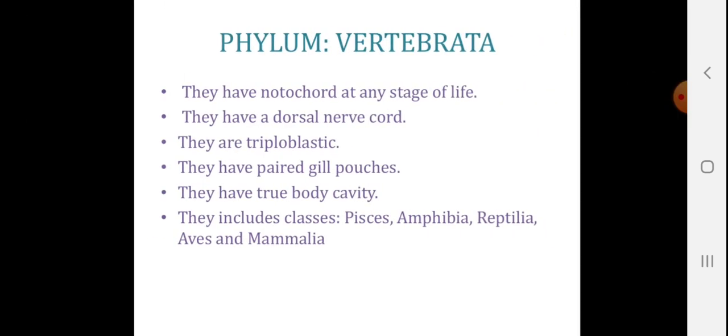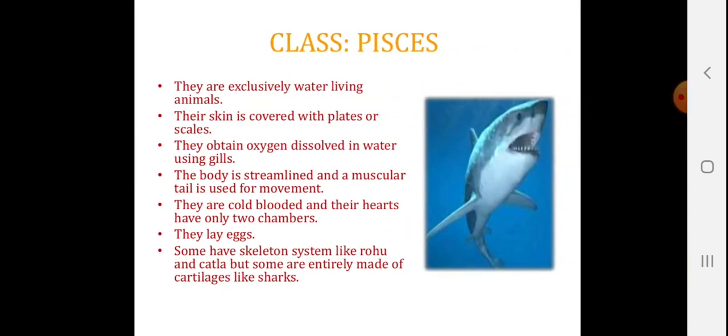Vertebrata. They have a notochord at some stage of life. They have a dorsal nerve cord. Triploblastic. They have paired gill pouches. They have a true body cavity. Their classes are Pisces, Amphibia, Reptilia, Aves and Mammalia.